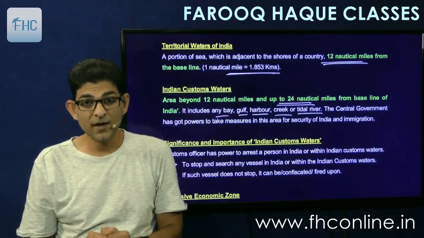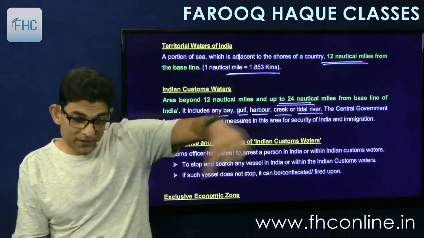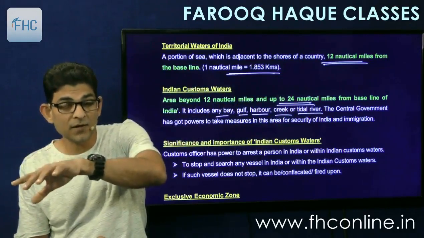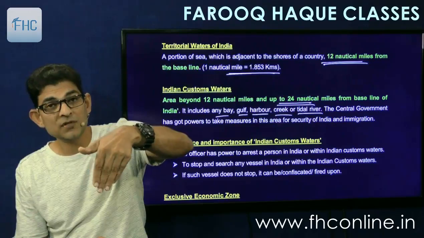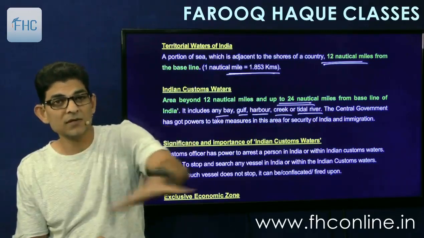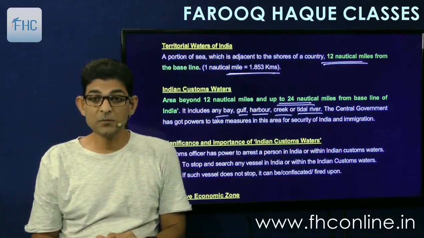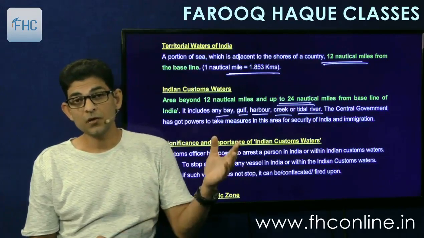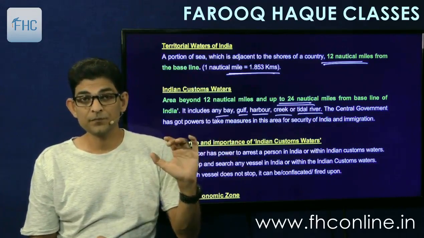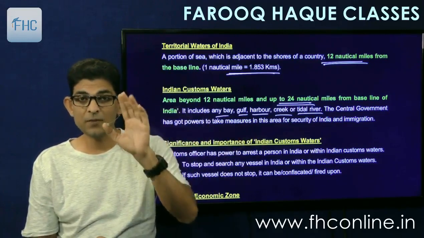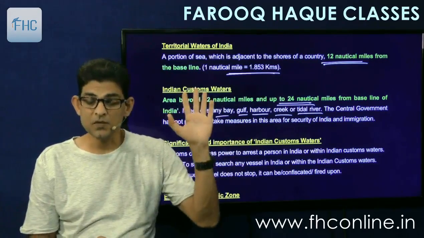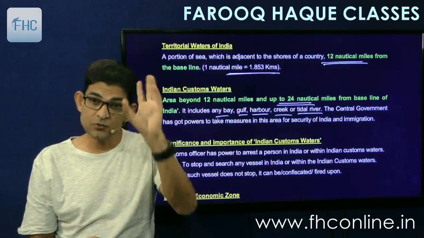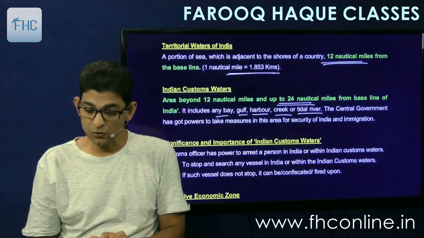Then creeks and tidal rivers. Creeks are sea water coming inside. It's like a river which is coming into the landmass, but it is not a river. The water is flowing from the sea into this creek. So in high tide it fills up, in low tide it then settles down. And similarly tidal rivers. Tidal rivers are in Gujarat and all, so Kutch area. So they are rivers which fill up by sea water. So when the high tide is there, they will get fill up, and when the low tide, it percolates down. So all these are included. All these types of water bodies are also included in the definition of custom waters.